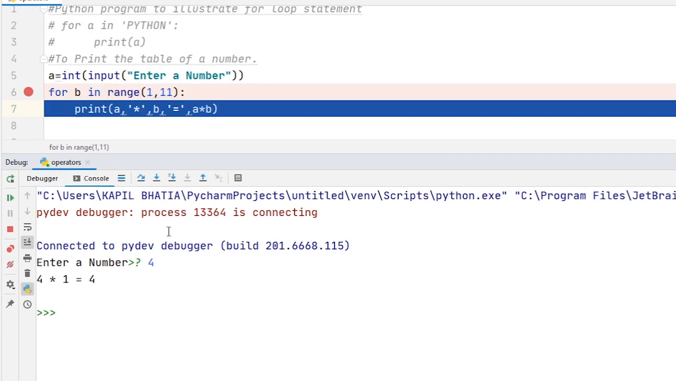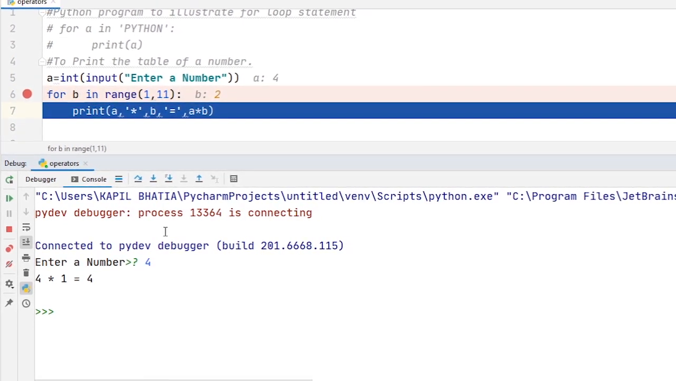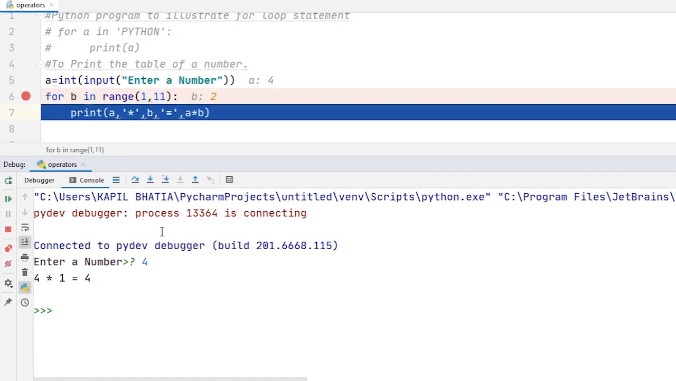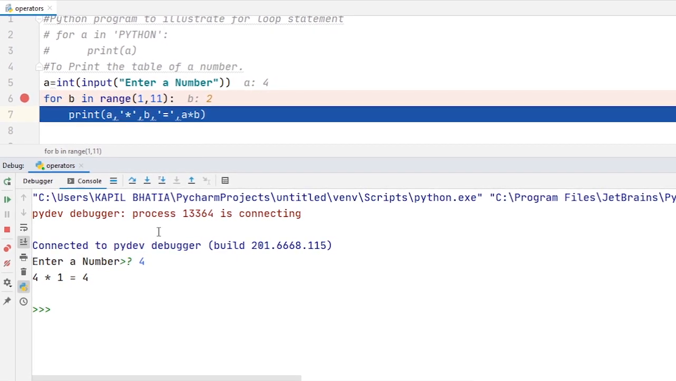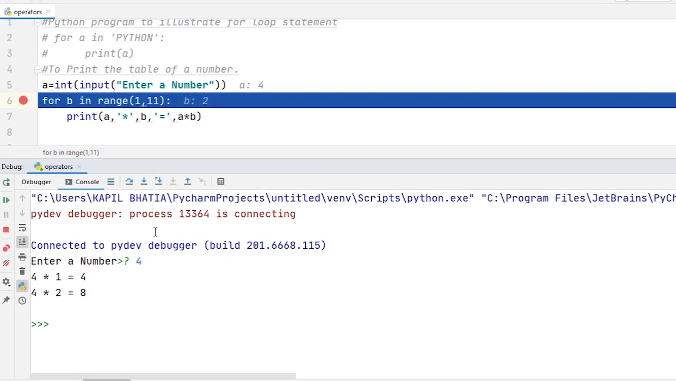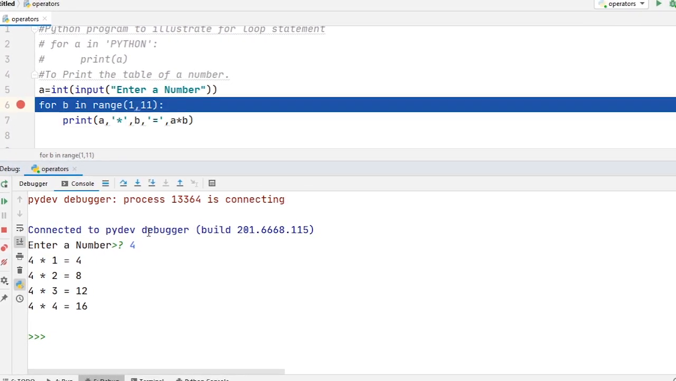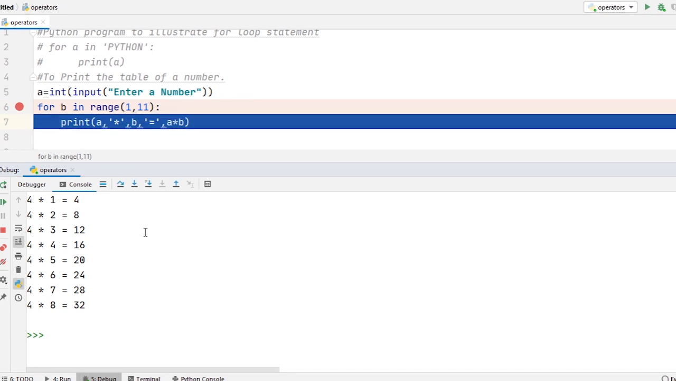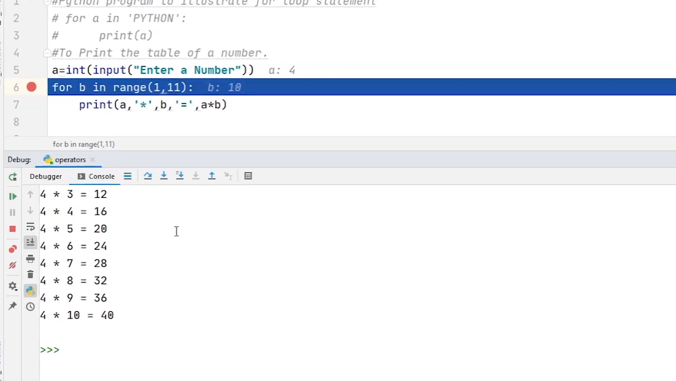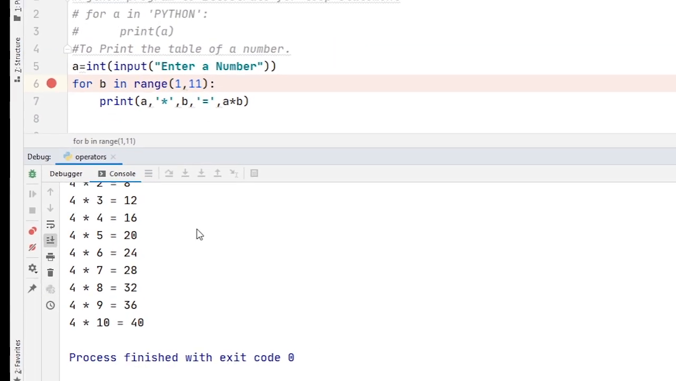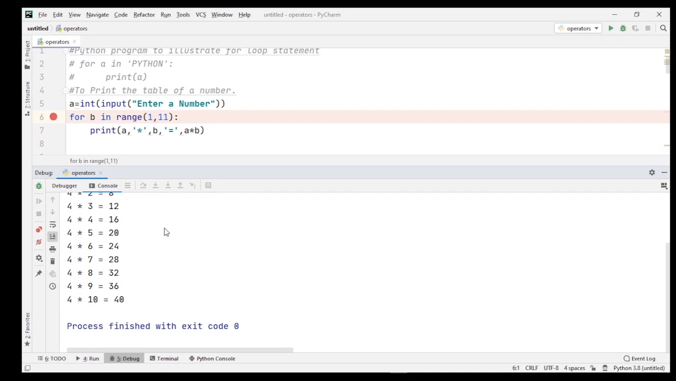When I again press the F8 key, the value of B will increase by 1, that means the range function will now generate the next value 2, and the result of 4 into 2 will be printed on the screen. 4 into 2 is equal to 8, and so on. As soon as the value of B reaches 11, the loop will terminate and our program is over.